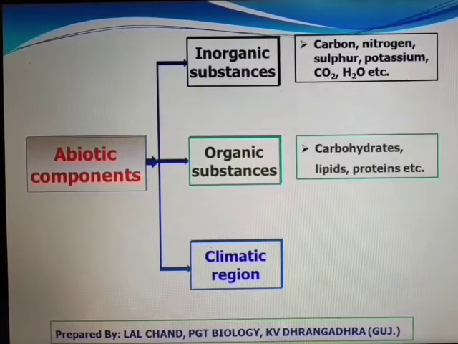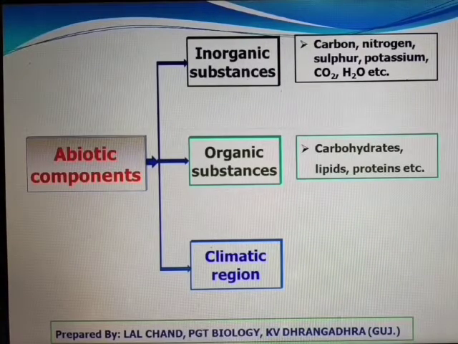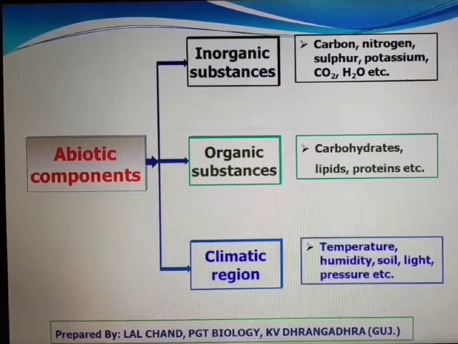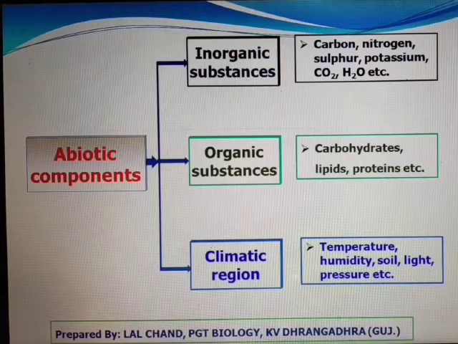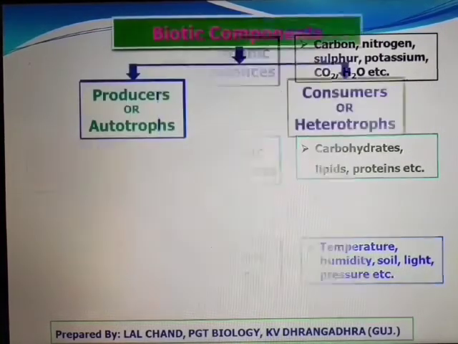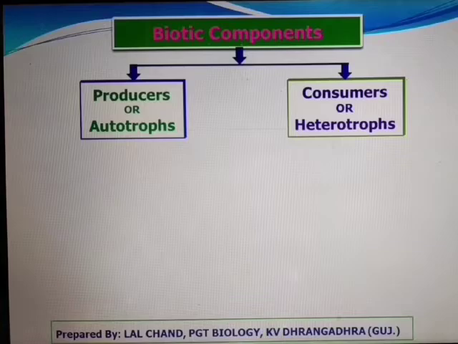Among organic substance, main components are carbohydrates, lipids, and proteins. In climatic region, temperature, humidity, soil factor, also known as edaphic factors, light, pressure, etc. are included.